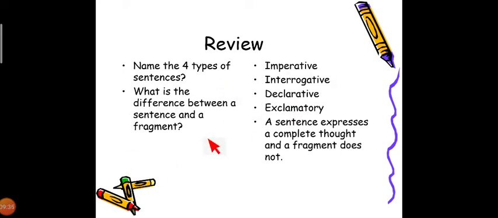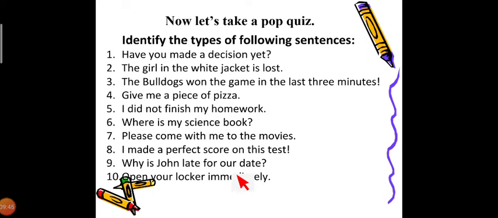And what is the difference between a sentence and a fragment? A sentence expresses a complete thought. A fragment or phrase is not a complete thought, right? So that thing should be there. We have to keep it in mind. I have written 10 examples here. You have to find out the types of sentence of these examples.